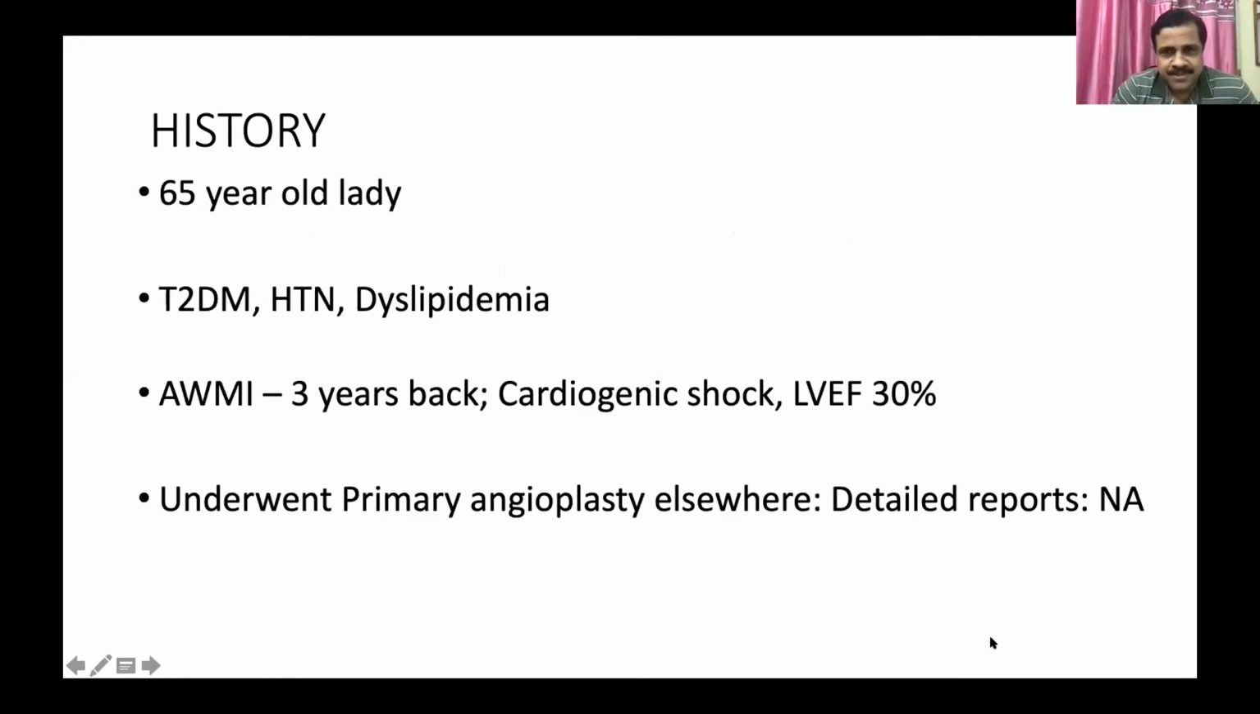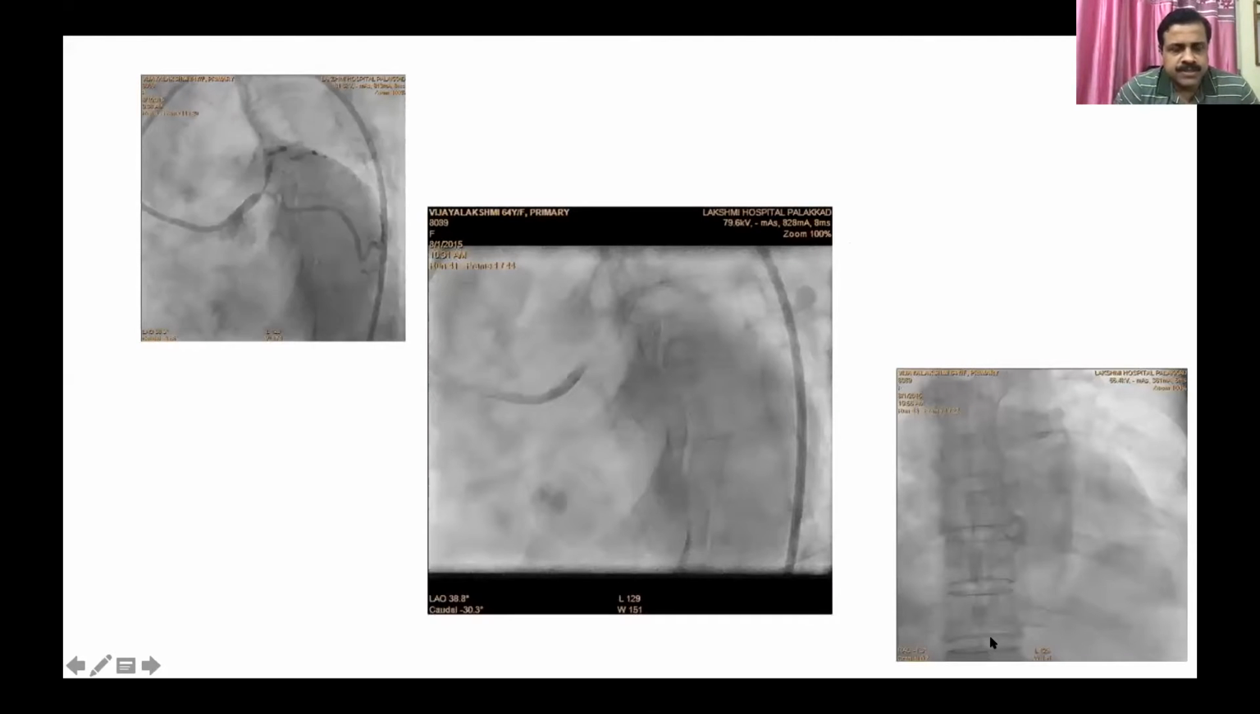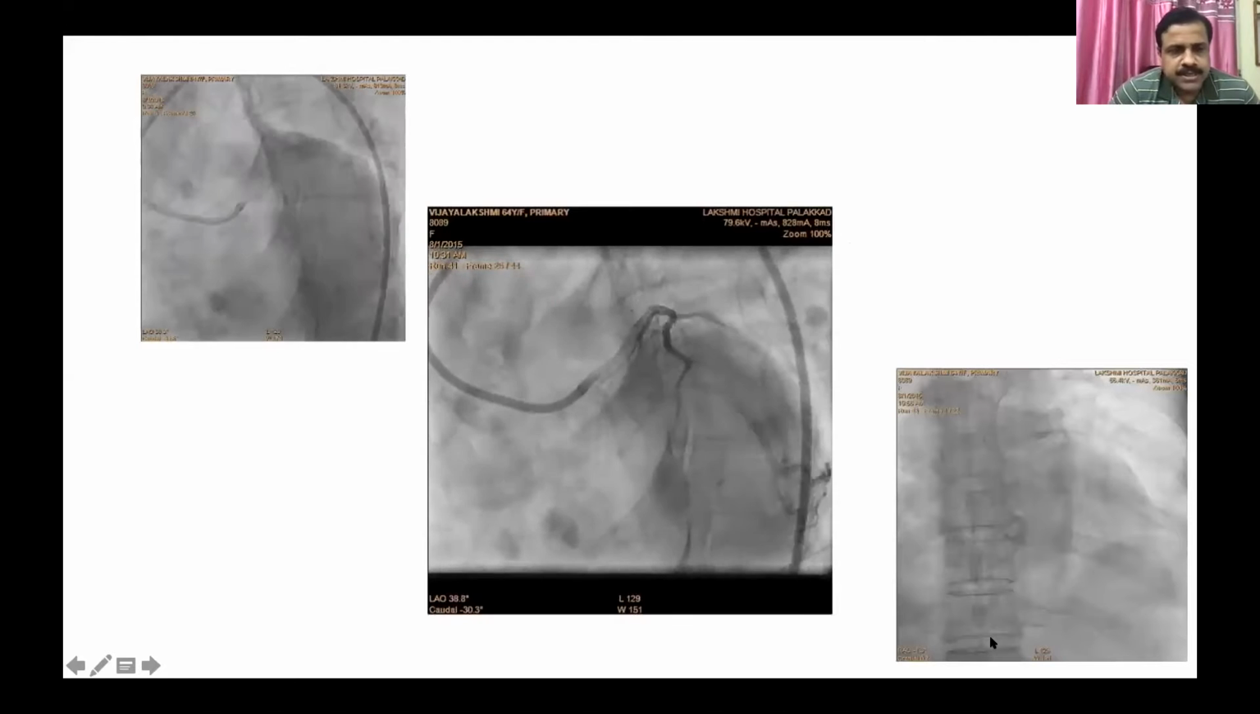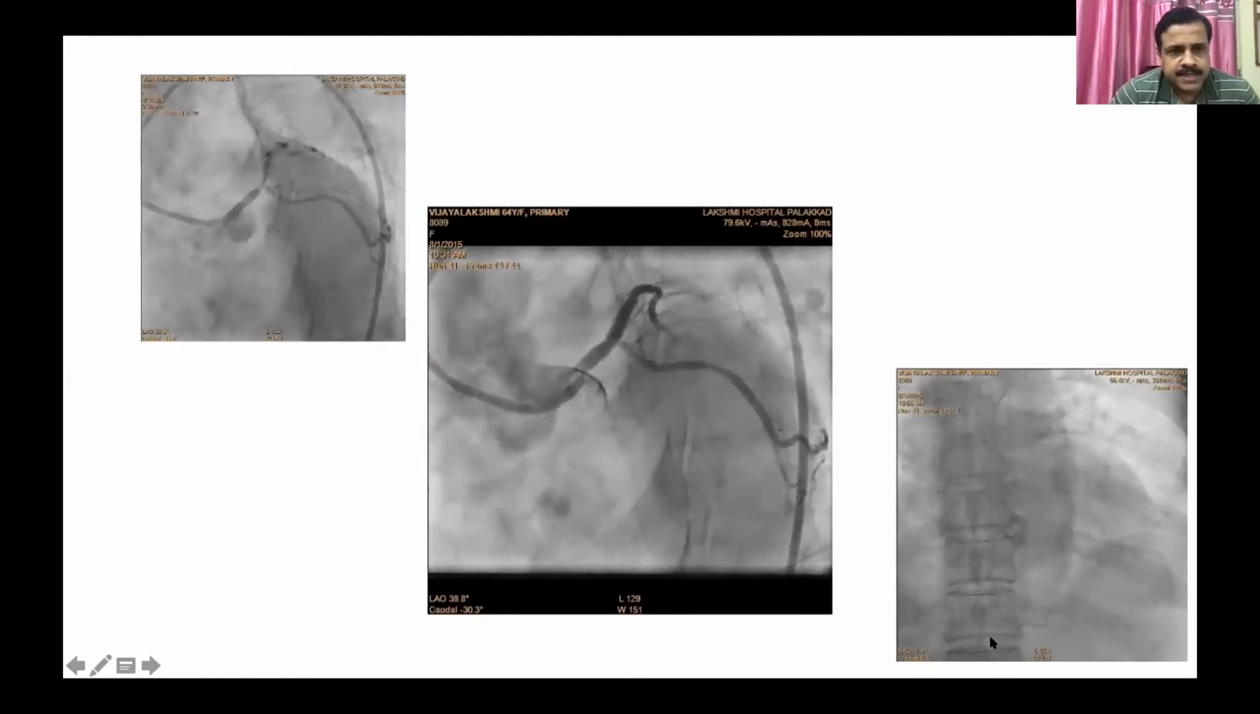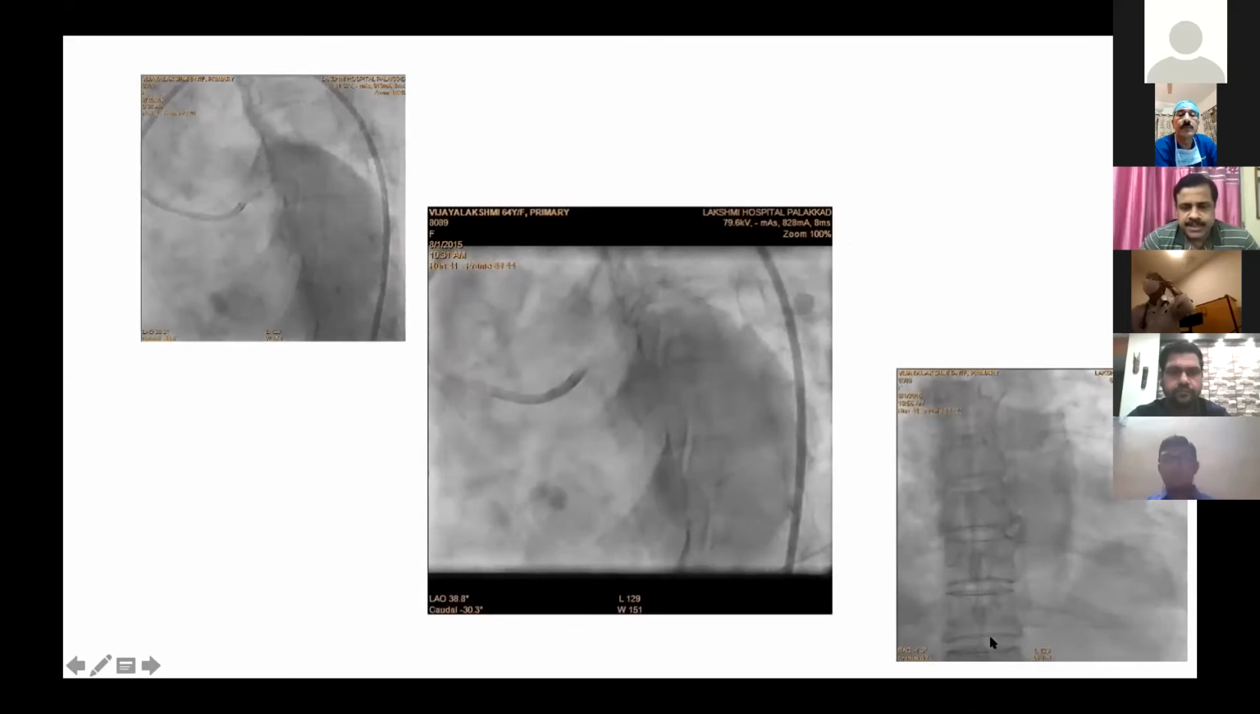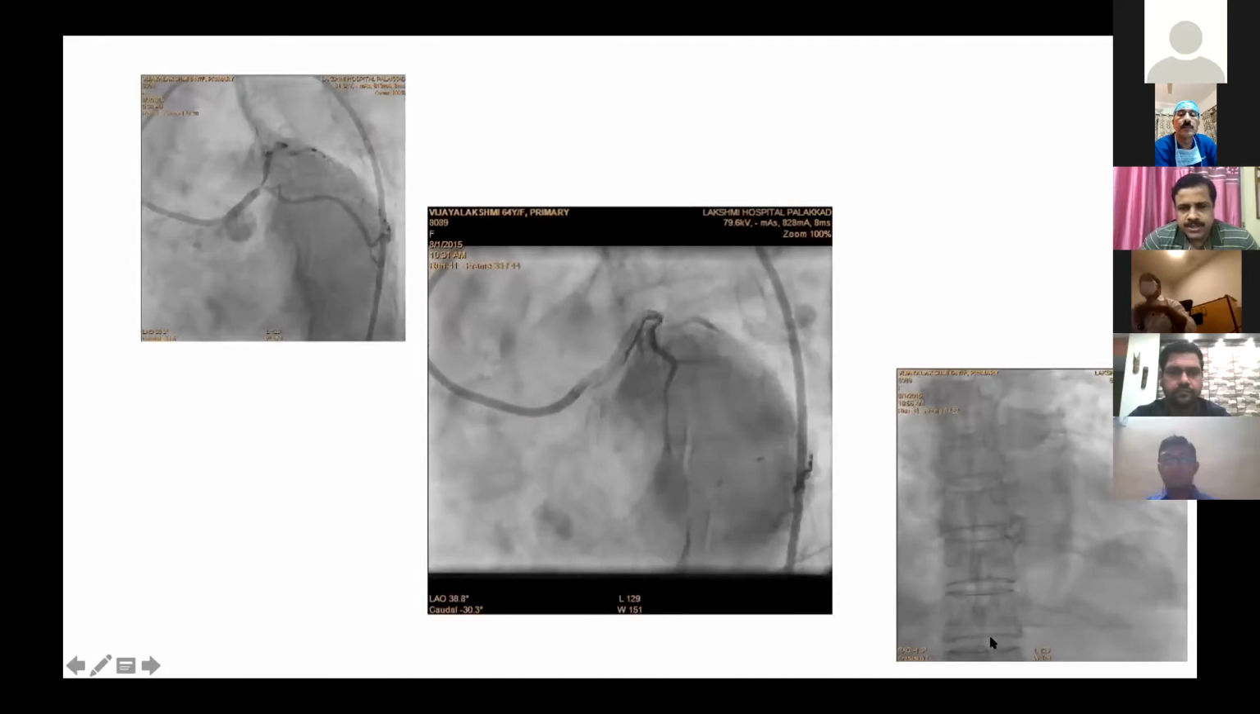This was a 65-year-old lady. She was diabetic, hypertensive, and dyslipidemic. She presented to some hospital outside with features of anterior wall MI and cardiogenic shock with poor LV function, and the details are not available. She underwent a primary angioplasty and she had some CDs with her. From the CD, we could make out that it was a left main bifurcation involving the distal left main, LAD, and LCX ostium.